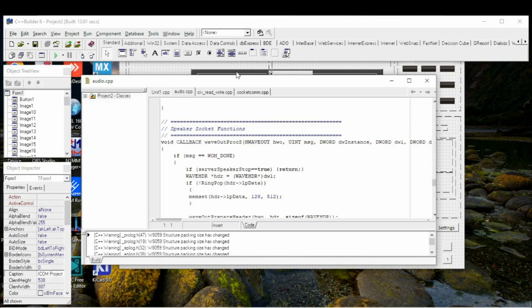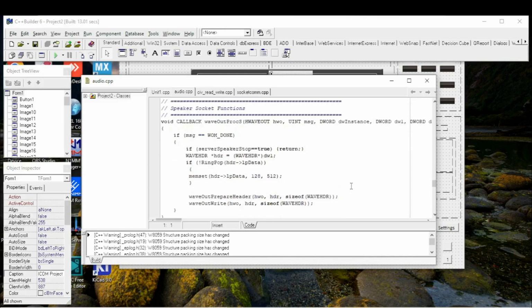It's much better than just receiving and sending, because in that case we will get problems with audio. It will not be so clear. It will be flickering.